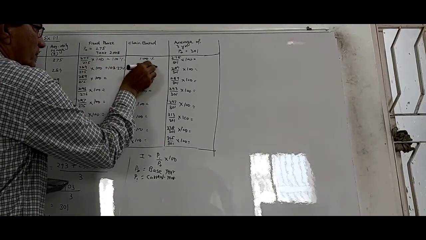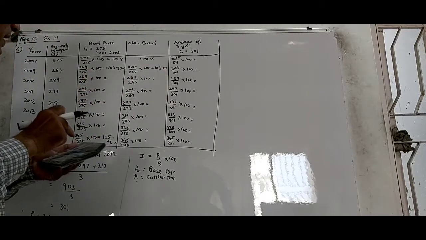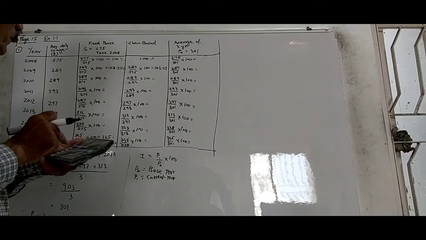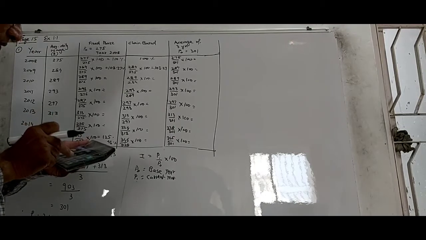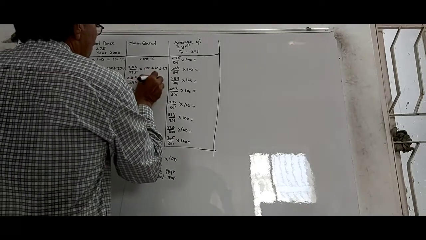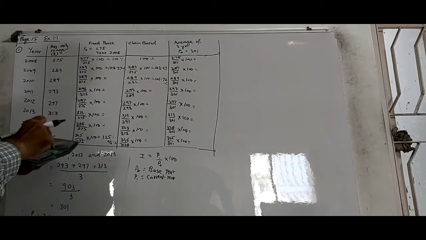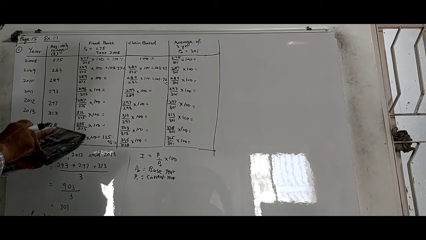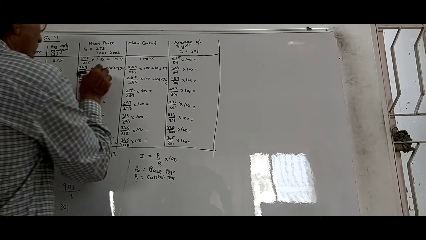Similarly here also, you get 284 upon 275 into 100. This would be the same, 103.27, but this would now change. 289 divided by 284 multiplied with 100, and you get 101.76%. If you do it here, for example, 289 divided by 275 and multiplied with 100, and you get 105.09.